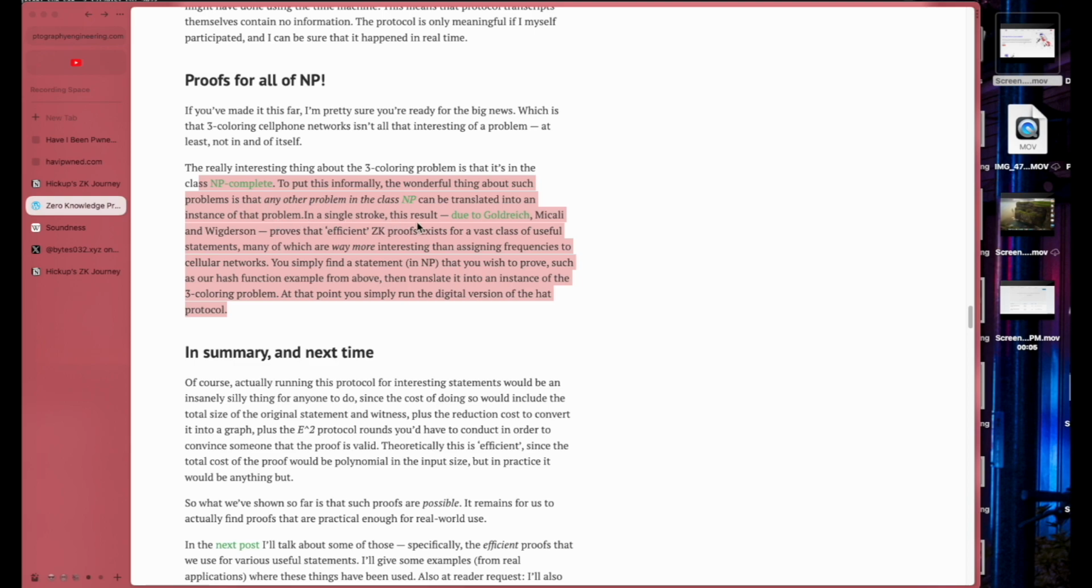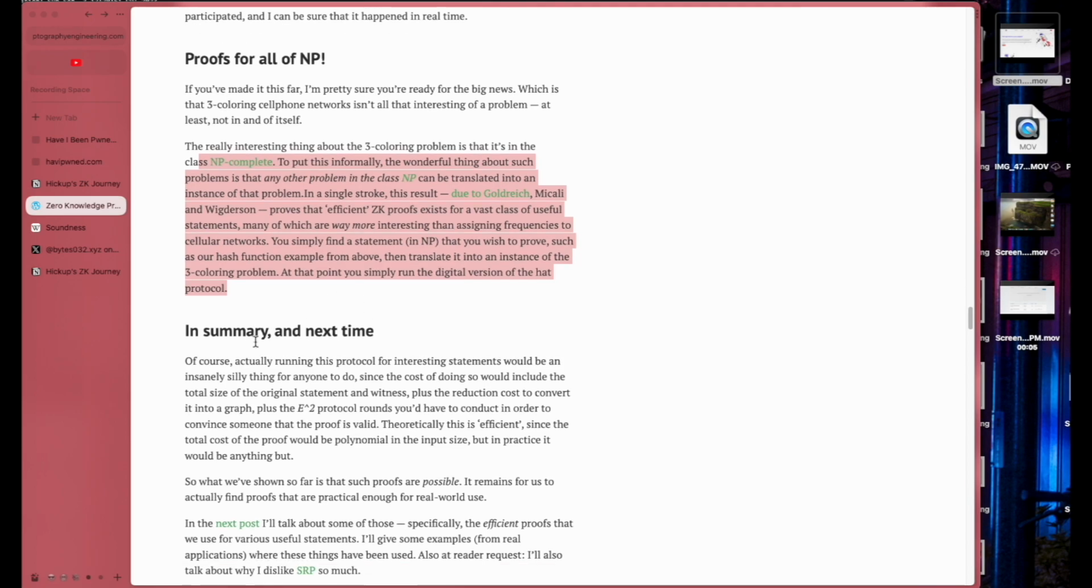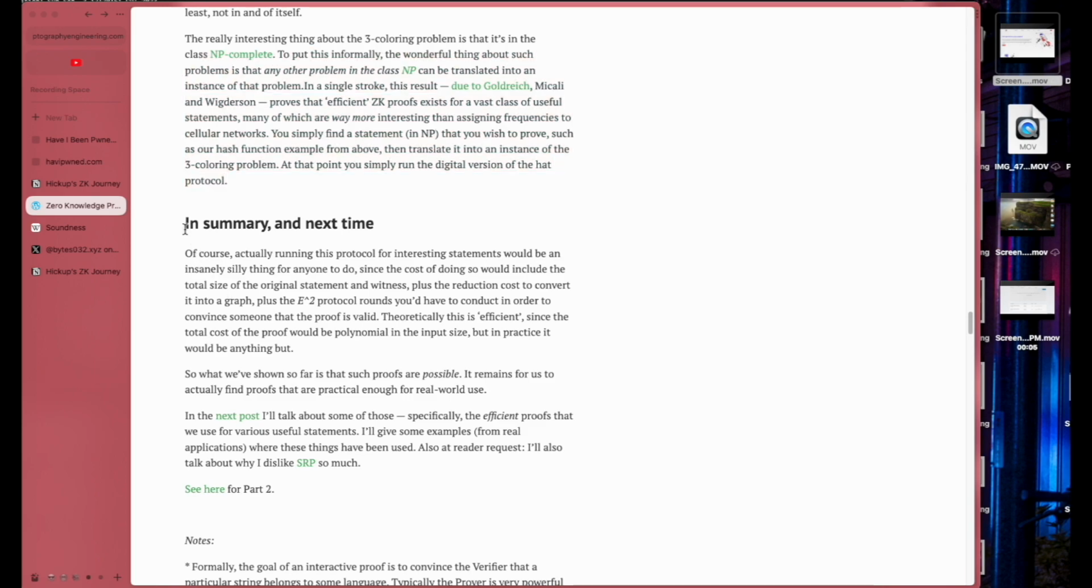In a single stroke, this result, due to Goldreich, Micali, and Wigderson, proves that efficient ZK proofs exist for a vast class of useful statements, many of which are way more interesting than assigning frequencies to cellular networks. You simply find a statement in NP that you wish to prove, such as our hash function example from above, then translate it into an instance of the 3-coloring problem. At that point, you simply run the digital version of the hat protocol.